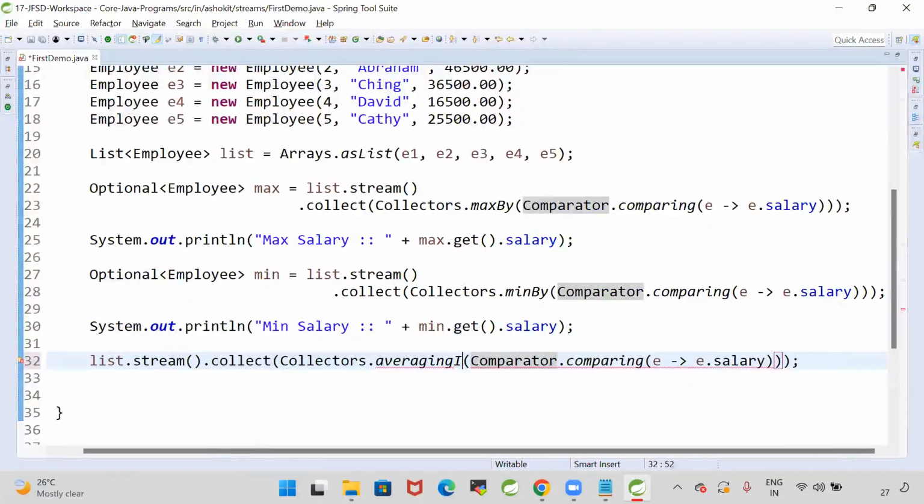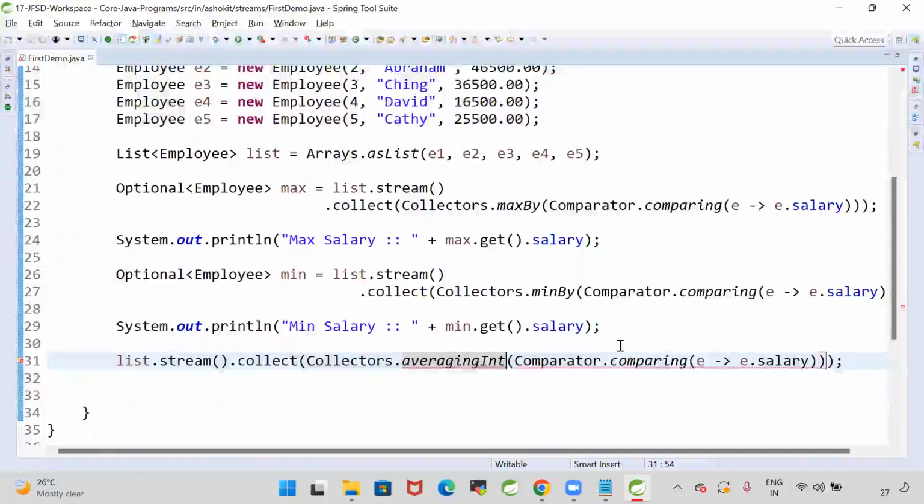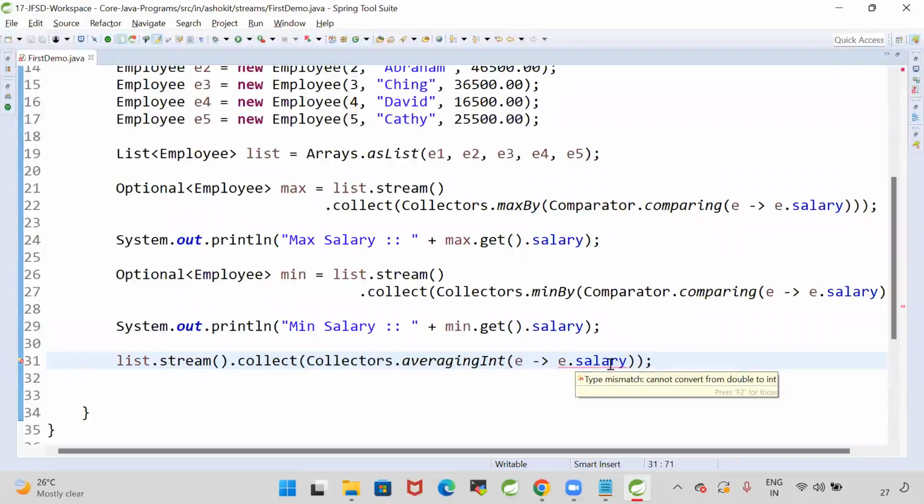Averaging int. Collectors.averagingInt. So we don't need any comparator to get the average. Directly we can pass E of E.salary. No need of any comparison when we go for this. E.salary cannot convert from double to int.